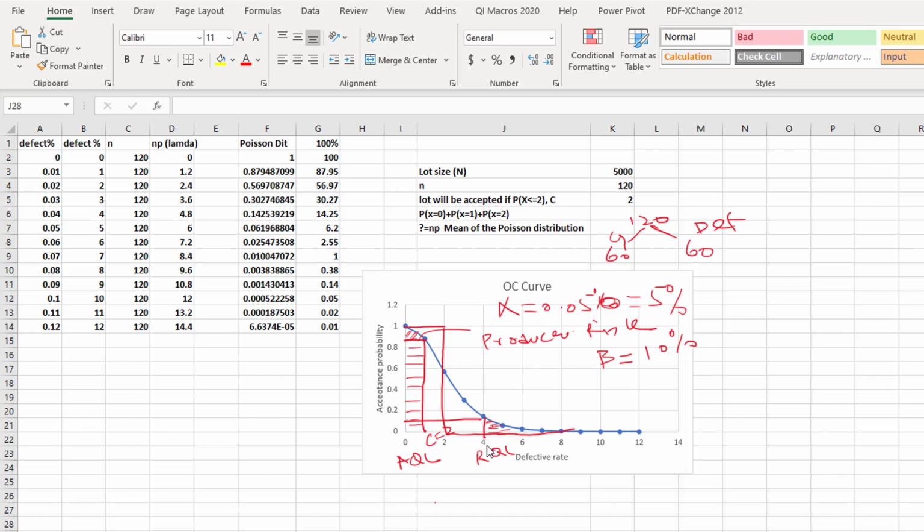So this is the threshold. At 4 is the limiting quality level. If you exceed this limit, let's suppose 4.5, you will be in this zone. In this zone you will accept the lot, even though you know that the lot contains a lot of defective items, but you accept the lot on the basis of the sample. So this is too risky. This way you will calculate the accepted quality level and rejected quality level, and alpha is equal to 5%, which can also be changed, and you can calculate these producer risk and consumer risk.